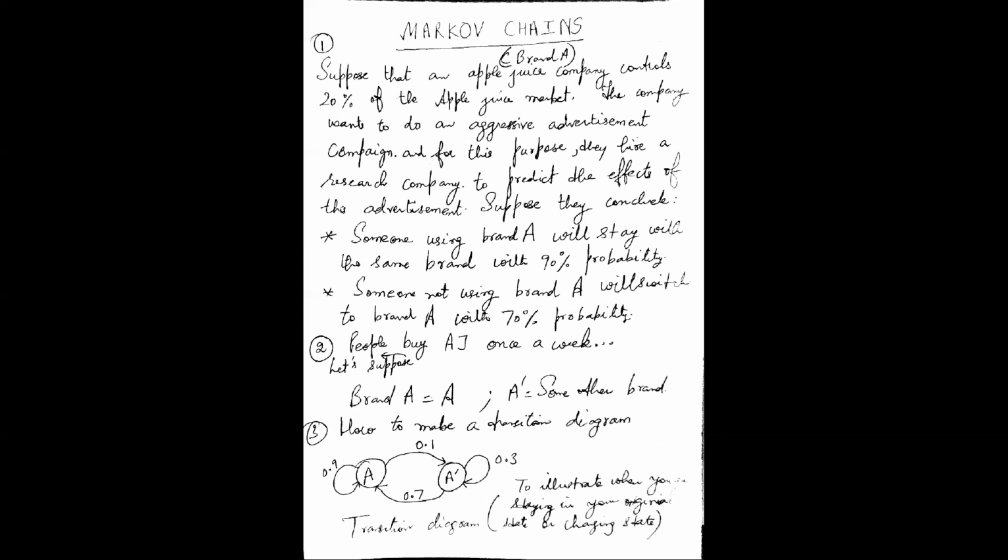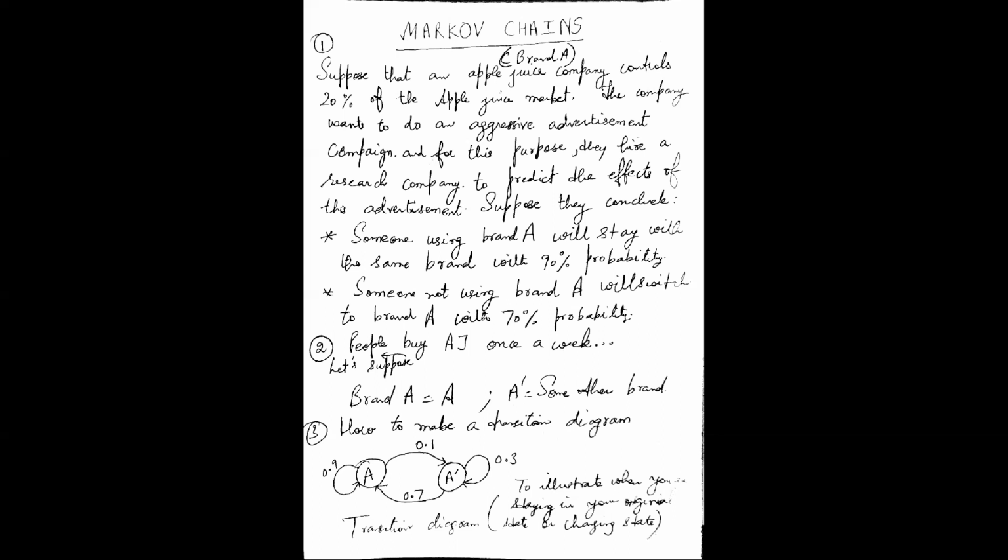But this is the key point: people who are using some other brand, 70% probability was there that they will switch to brand A. So if this probability transition matrix is true, then after 1 week, the probability that people will use brand A is 74%. It has jumped from 20% to 74%. 74% of the market will be captured by brand A.